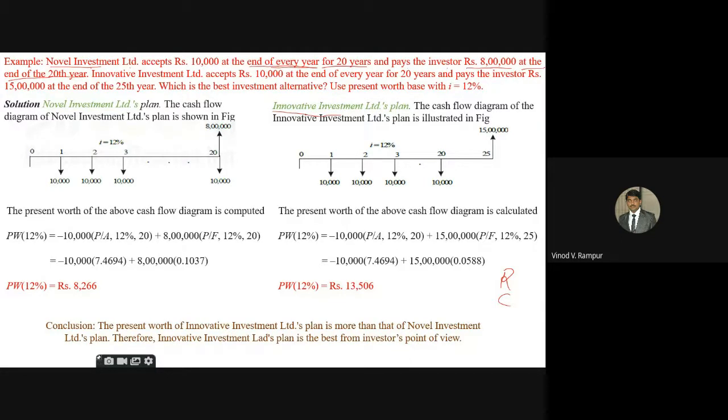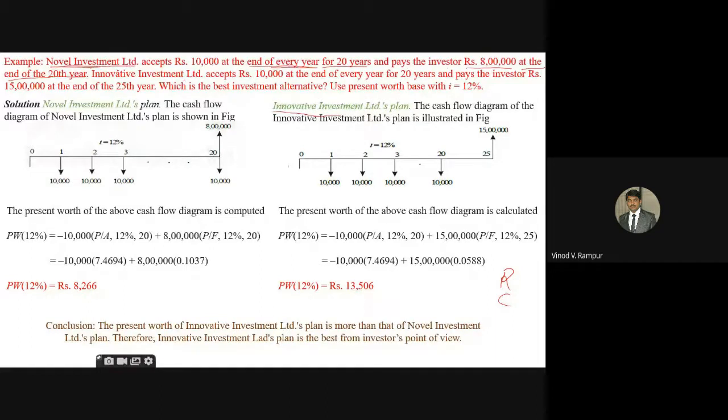That means here I'm an investor, for example, searching for some plans. I found two investment companies, and they gave their own plans. They are saying that you invest 10,000 rupees every year in our company, and at the end of 20 years, I'm going to pay you 8 lakh rupees. This is for Novel Investment Limited.